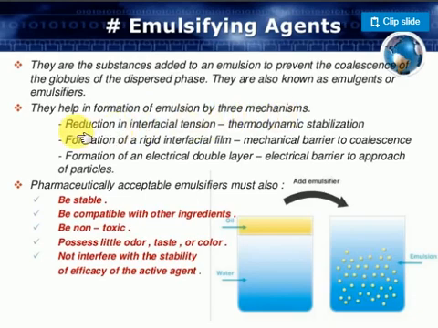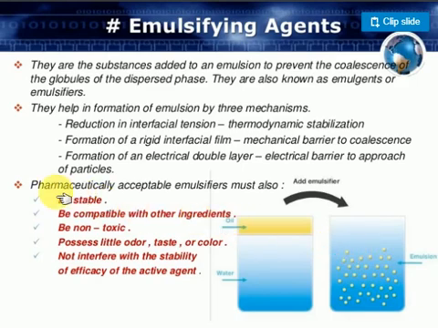Now the first one is the reduction of interfacial tension, thermodynamically stable only. Second, formation of rigid interfacial films. Look at the mechanism of barrier: they are protecting the oil, forming a film around the oil droplets. When you add the lyophilic solution, they will interact, so it will prevent the coagulation of the colloidal particles only. Third, formation of electrical double layer. We already discussed the electrical double layer. It also maintains the stability of the colloidal solutions only.